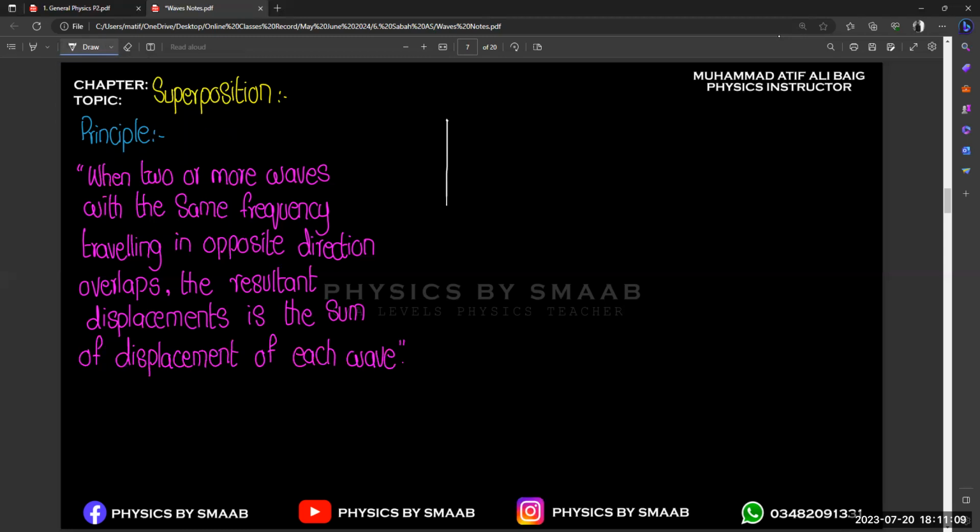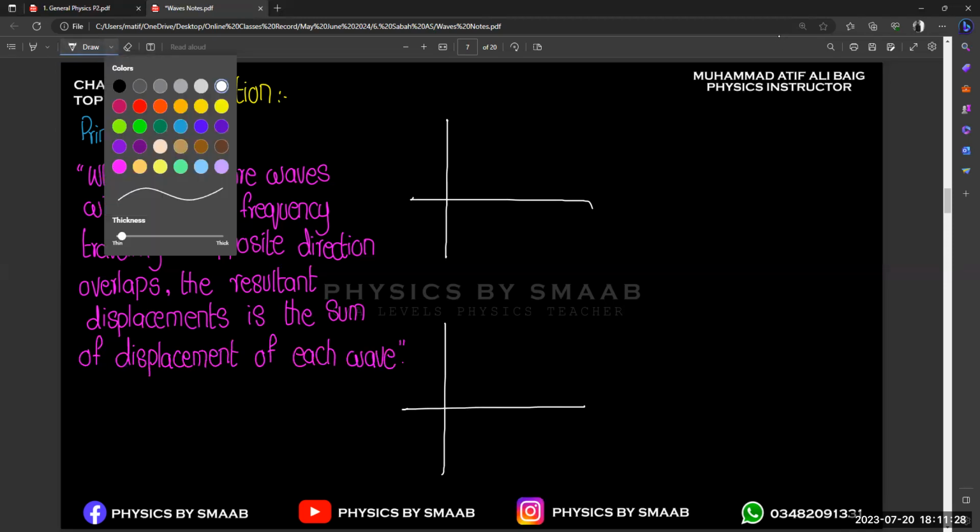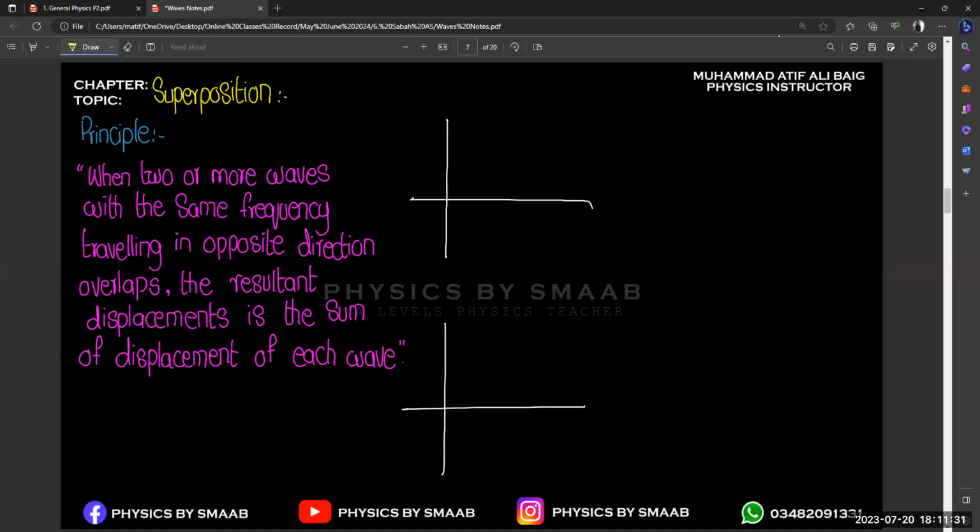Let's suppose one wave is going to move towards the right hand side, and the other one we are going to draw on this side too. Our first wave is moving in this form.